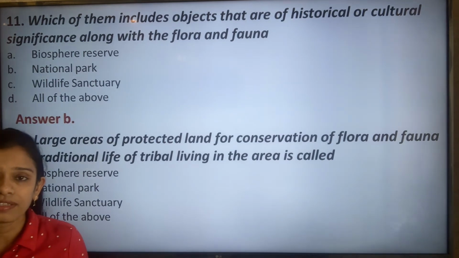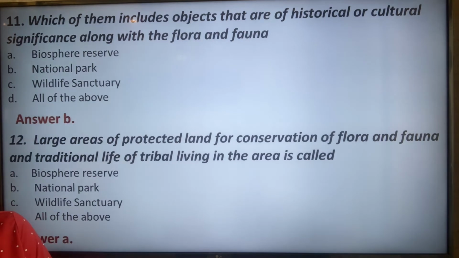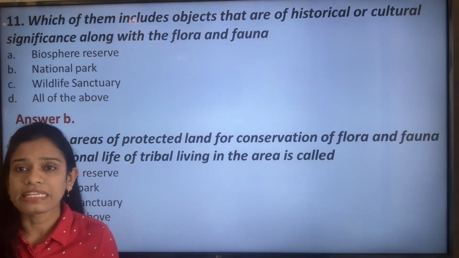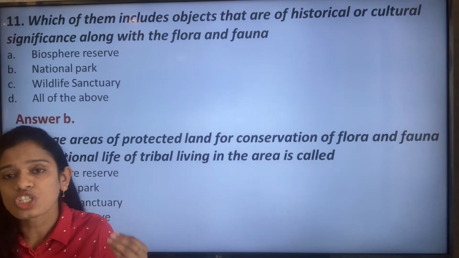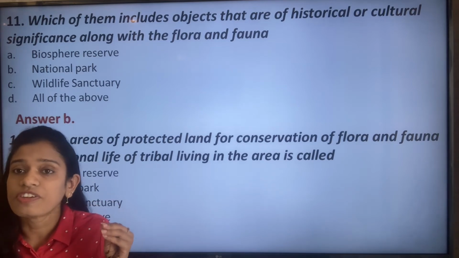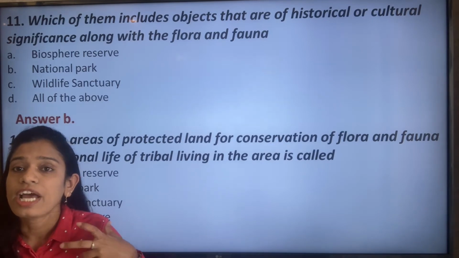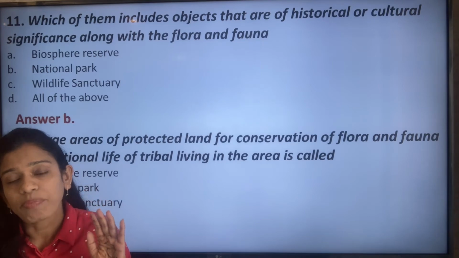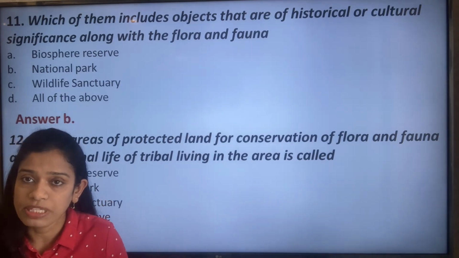So the correct answer is option A, that is biosphere reserve. When we are reading the chapter, please keep in mind the particular conditions which make an area eligible for each of these reserves. For a national park, it is like a historical monument or a particular cave or a bridge that is kept or restored in a national park along with the animals and plants.